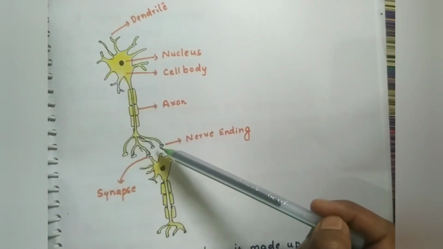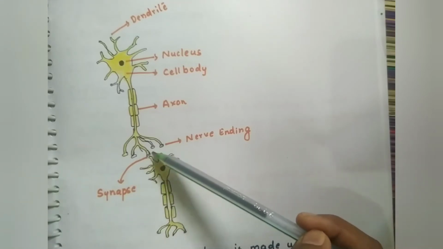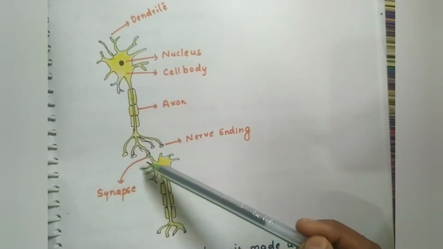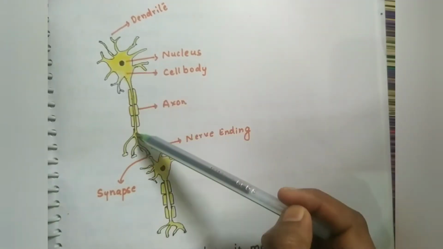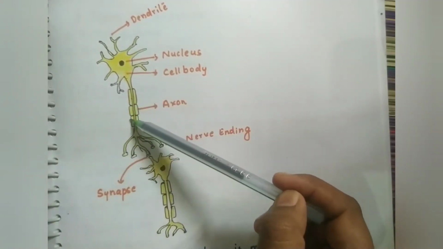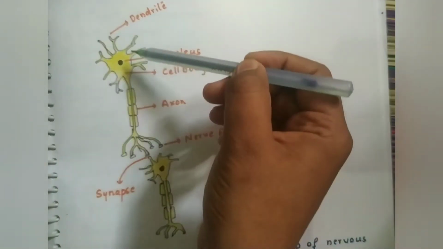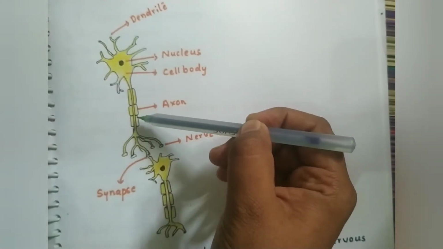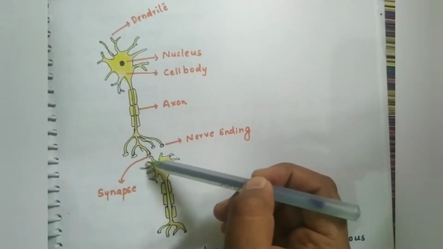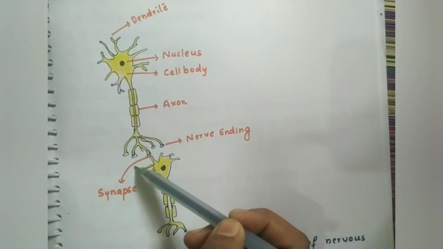When it comes to the nerve ending, it sets off chemicals. So in the synapse, the message will be in the form of what, children? It is in the form of chemical, but inside the cell body it will be in the form of electrical impulse. Understood? I want to clear it once again. Inside the cell body the message passes as an electrical impulse, whereas in the synapse it sets off into a chemical message.